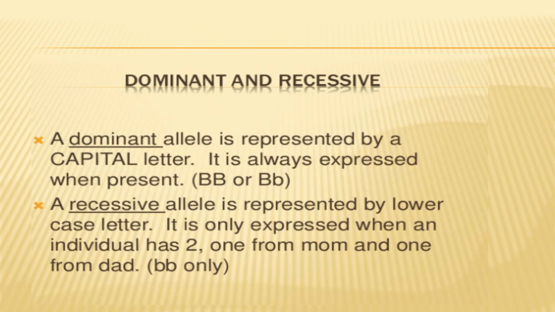Now moving on to dominant and recessive. A dominant allele is represented by a capital letter. It is always expressed when present, as with capital B. When it is present, it will express itself. That is why it is called the dominant allele. Even if another recessive allele is present with it, the characteristic that makes it unique from the recessive allele is that it will express wherever it is present.